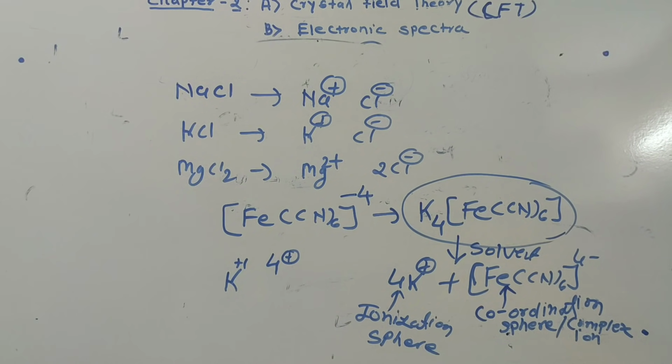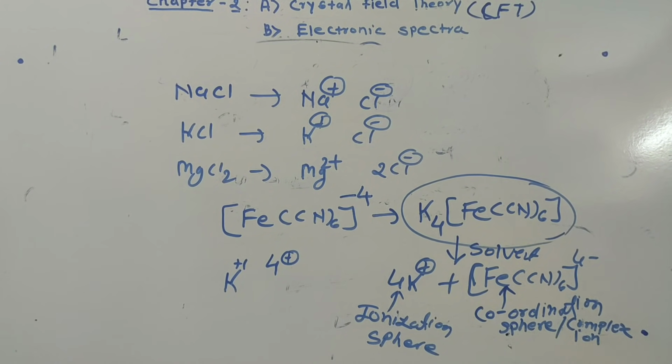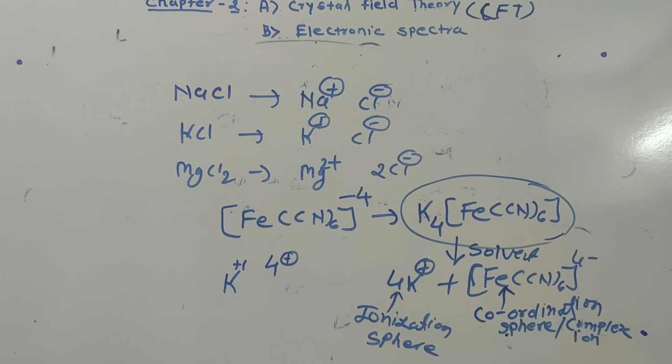Okay. And then what will be the definition of coordination chemistry? It is simple. The branch of chemistry that deals with the study of coordination compounds is called coordination chemistry. So this is a little bit of an idea, or introduction, about the coordination compound.